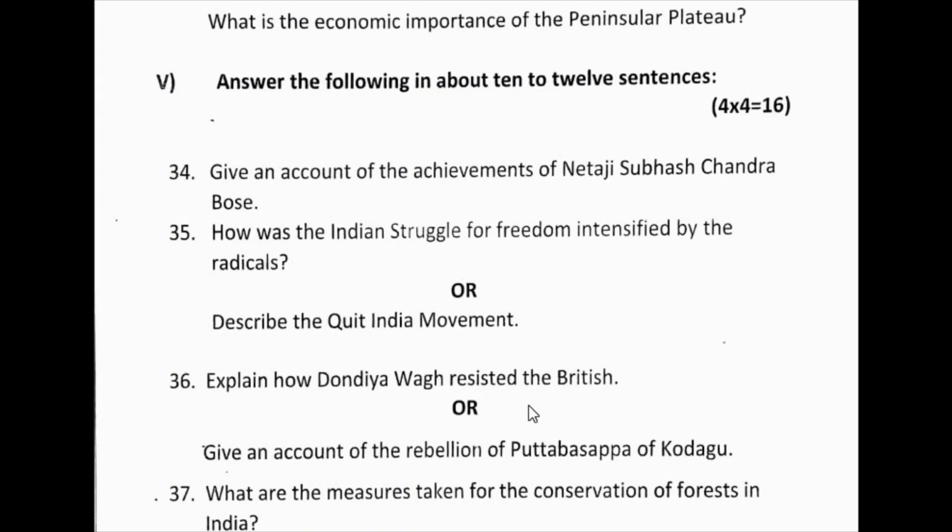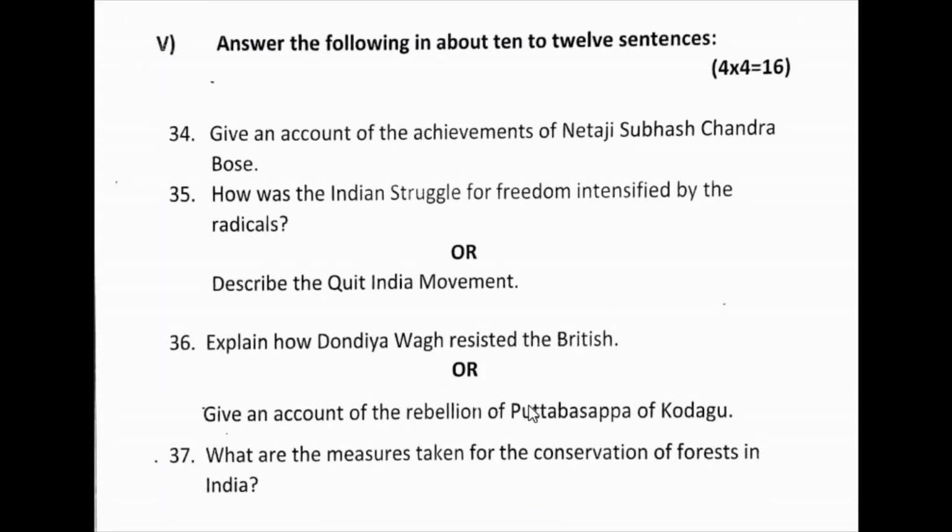Dondiya lost his base when he was attacked by the British, and he ran away to Gutti under the Nizam's control, and he ran towards the regions of the Marathas when the Nizam was attacked, and the Maratha army attacked him and captured most of his horses, camels and army, because the Nizam and Marathas joined hands with the British. So the British attacked him near Yelaparavi and killed him near Konagal. So this is the answer. Okay, these are the pointers you have to write.